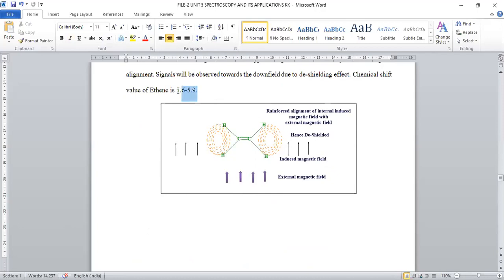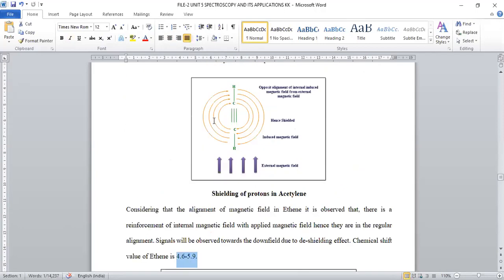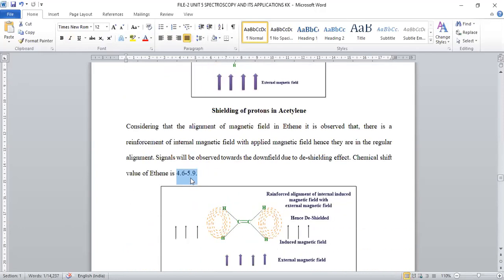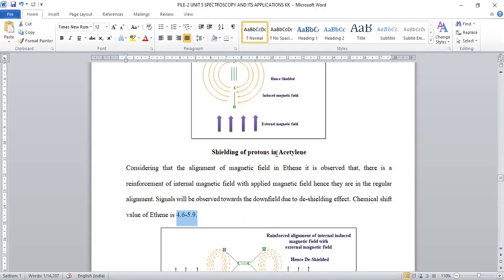Hence the signal region is 4.6 to 5.9. For acetylene, it is 2 to 3 because of shielding. For the alkene molecule, it is placed horizontally and experiences a deshielding effect and lies between 4.6 and 5.9. Compared to acetylene, it will be downfield.